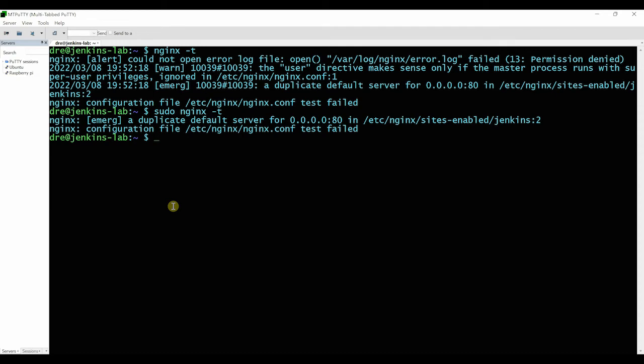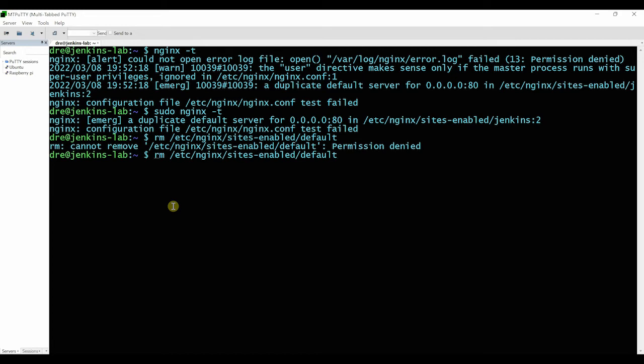Let me see if I delete the default. So what did I just do? Sites-enabled. Remove, sites-enabled, default.